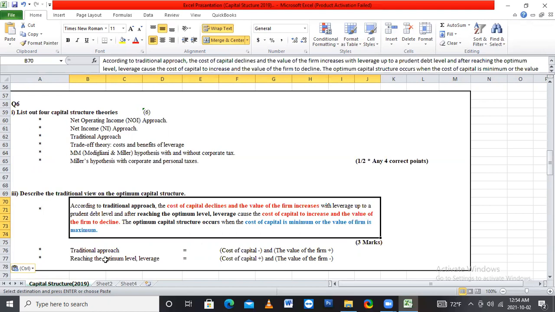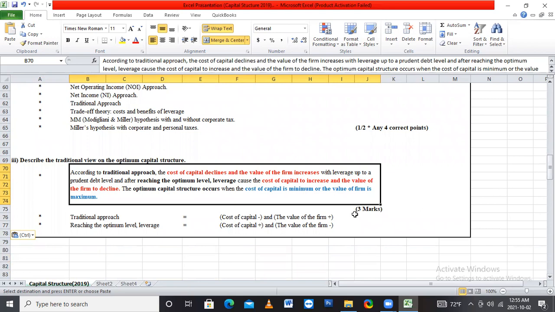That is the negative point of the traditional approach. So the optimum capital structure occurs when the cost of capital is minimum or the value of the firm is maximized. This point we already discussed. So we want to add these 2 points for the traditional view on the optimum capital structure. They give 3 marks for that question.